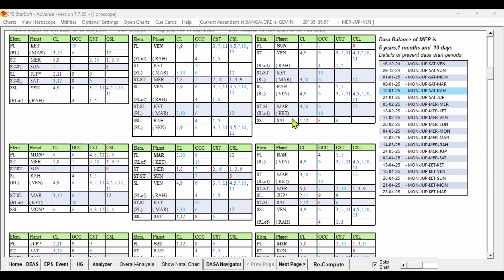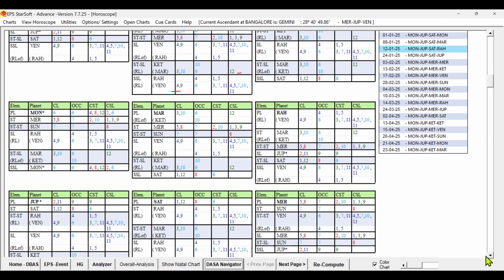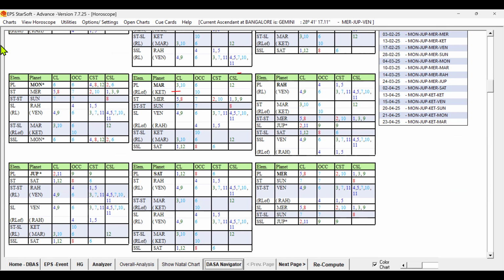But here the planets which are repeatedly appearing are Venus and Rahu, supportive for education, and Ketu. Mars, the 12th sublord, is also appearing. Let us check the Bhukti lord, in which Bhukti the native traveled abroad. Traveling abroad happened in Saturn Bhukti. Let us check the Saturn Bhukti.